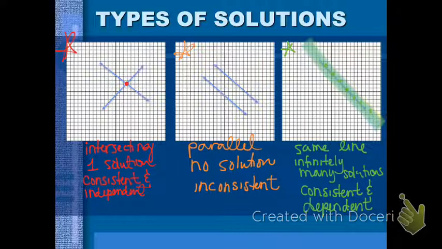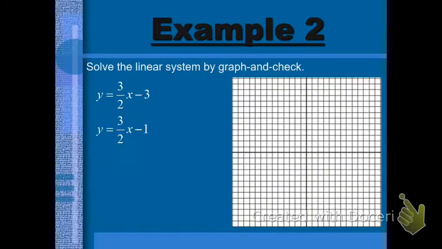So let's look at an example. Here we have the equations y equals 3/2 x minus 3 and y equals 3/2 x minus 1. Now, before we even do this problem, you should know how it's going to turn out because you know something about slopes. They both have the same slope and they both have different y-intercepts.